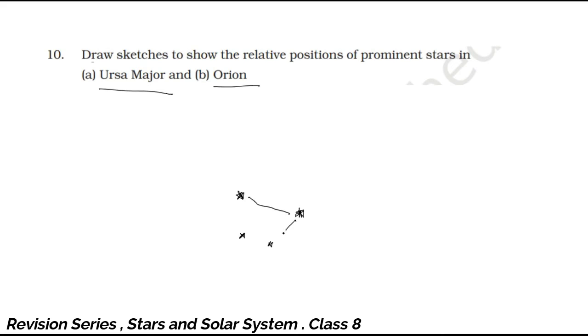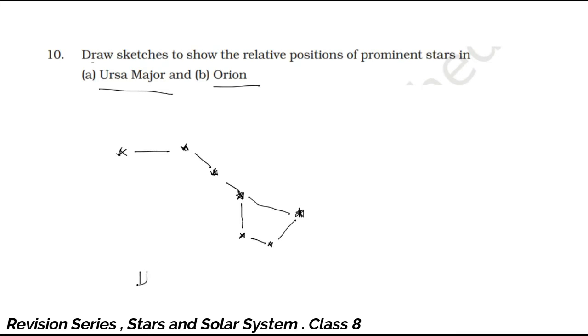So you have to draw a straight line here, and the next star is straight upward, and then one more star. Look at this, don't make a mistake here. This will be straight, and then the next star is slightly downward, a bit far here.